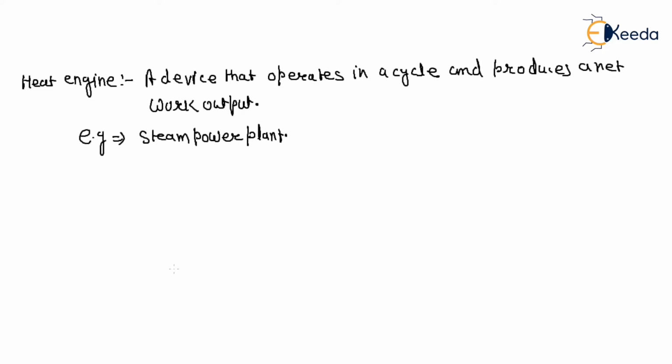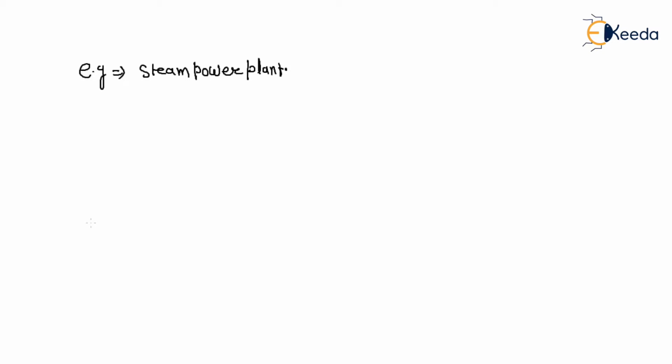So what are the characteristics of this heat engine? How will a heat engine perform? First we design a device, and that device is the heat engine.